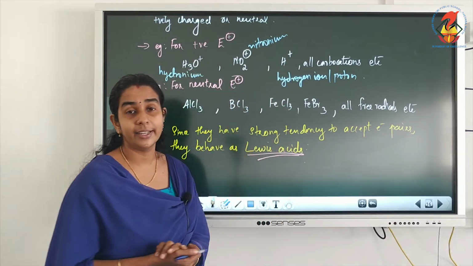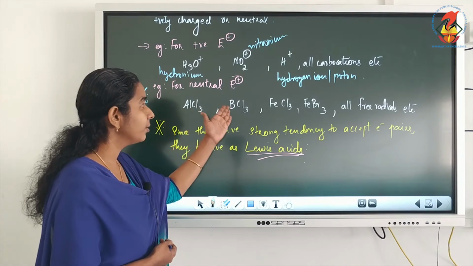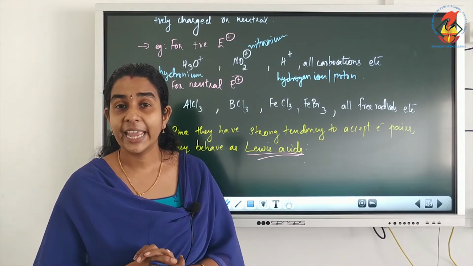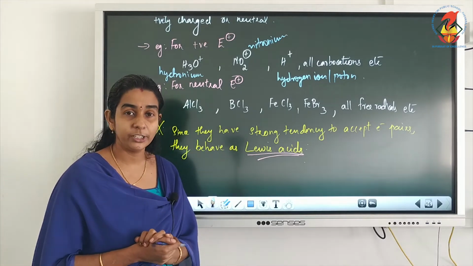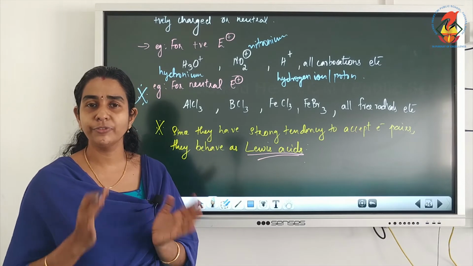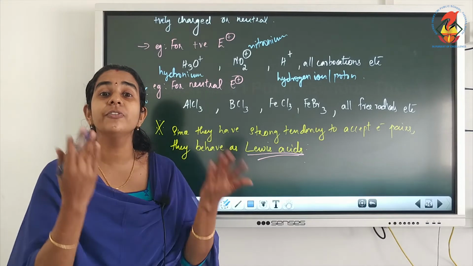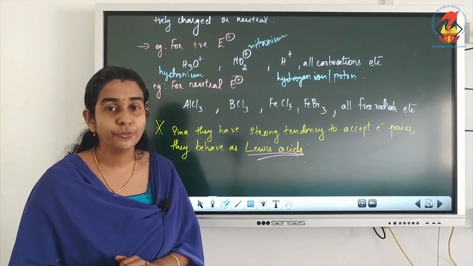All these are examples of electron deficient compounds because the aluminum, boron, and iron do not have 8 electrons or an octet in their valence shell. So they are all electron deficient compounds. Electron deficient means they are deficient of electrons, they love electrons. So electron loving means they are electrophiles.